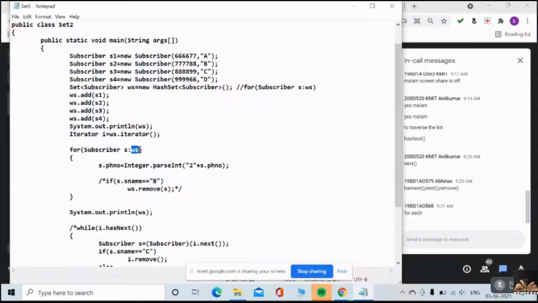Yes or no? So each time I am getting one object into S. Yes or no? And for that object, I'm concatenating the two to the phone number which I have given for the subscriber objects. Yes or no? That's what I'm doing. I just want to execute this program, and you please tell me whether this change is going to happen or not. Do you understand what I'm saying?